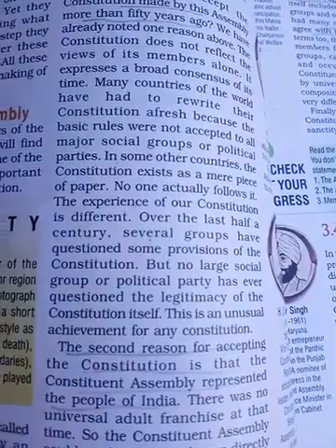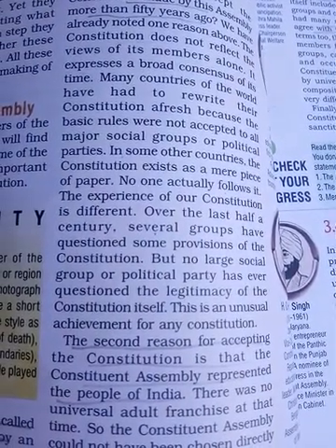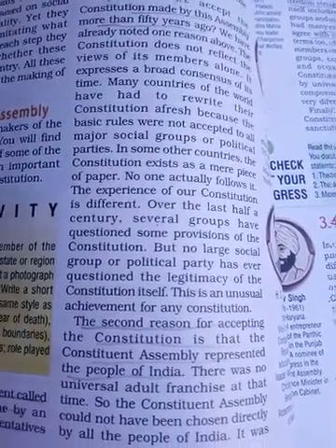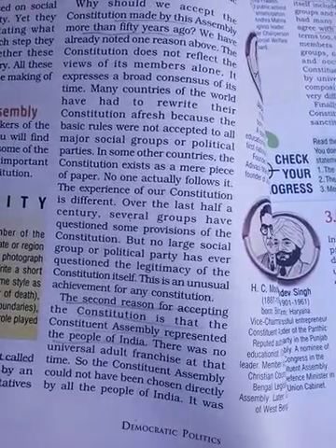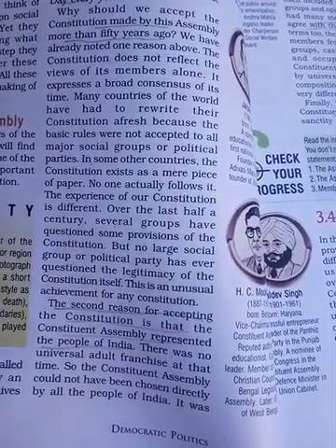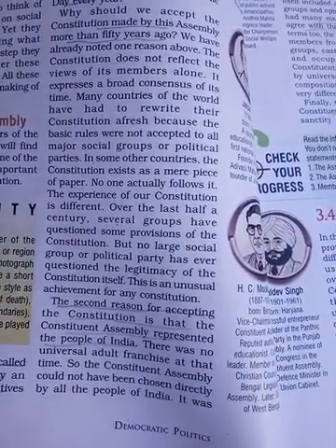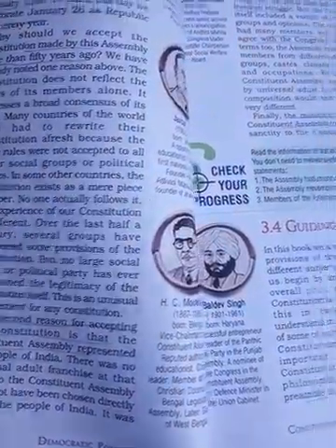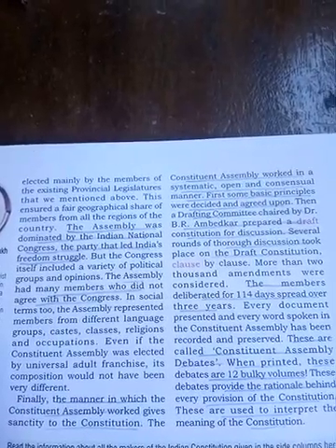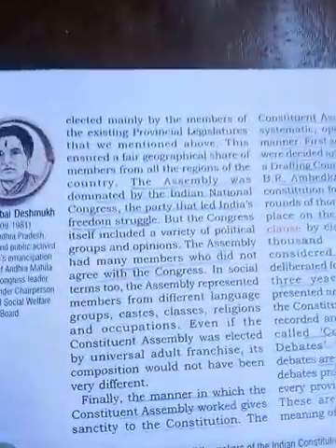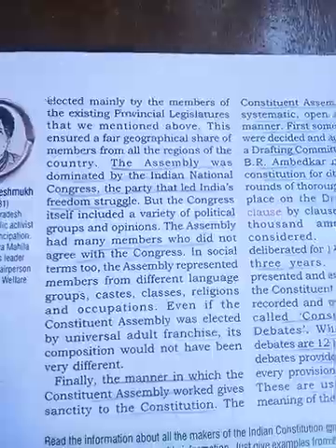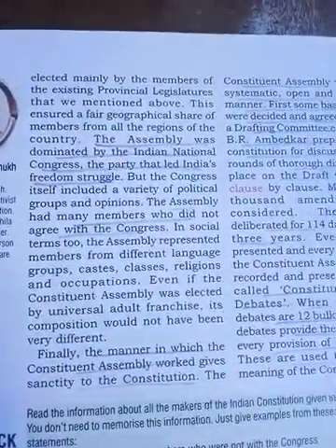The second reason for accepting the constitution is that the assembly represents the people of India. The Constituent Assembly represents the people of India. There was no universal adult franchise at that time, so the Constituent Assembly would not have been chosen directly by all the people of India. It was elected mainly by the members of existing provincial legislatures. The assembly was dominated by the Indian National Congress. During that time, the Indian National Congress was the leader.